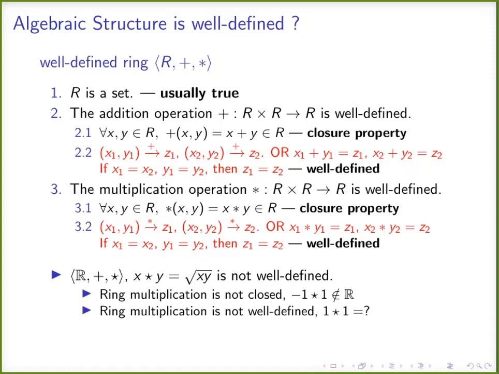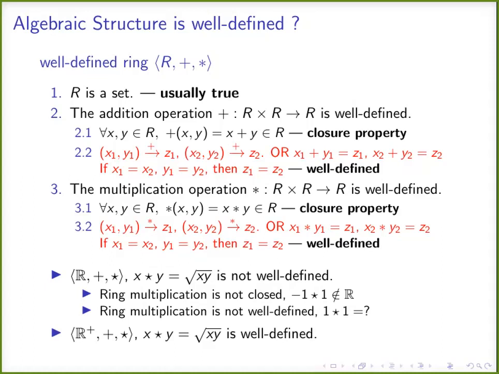So first of all, the structure should be well defined. It should have a meaning. Then only can we check the axioms, whether it is a group, ring, field. So this is very elementary, and from an examination point of view it is not of much importance, but for understanding and doing things with algebra, you should know this beforehand.